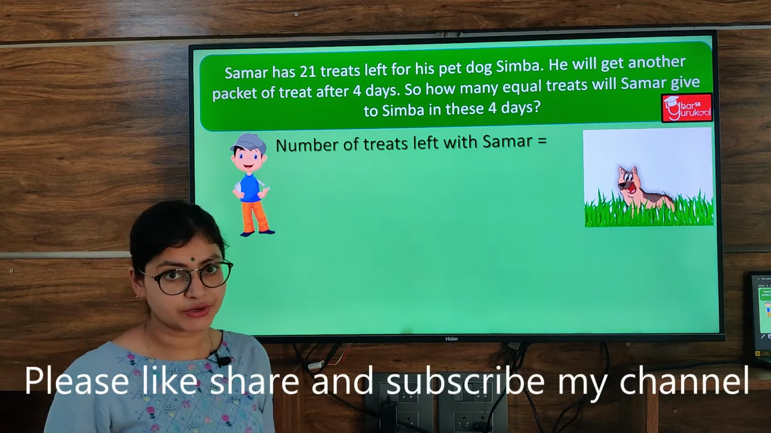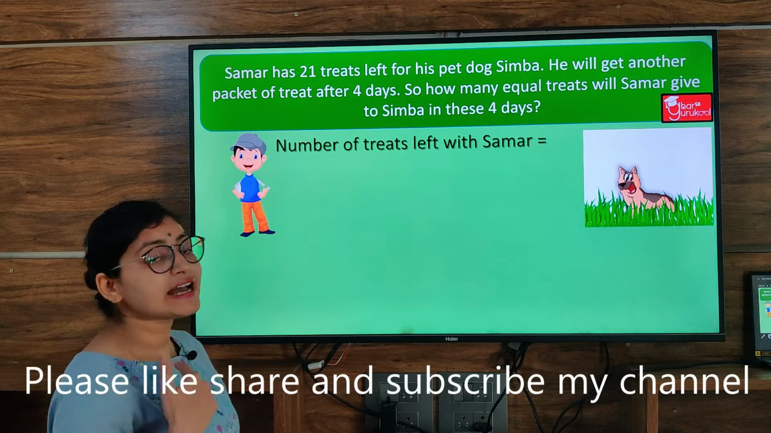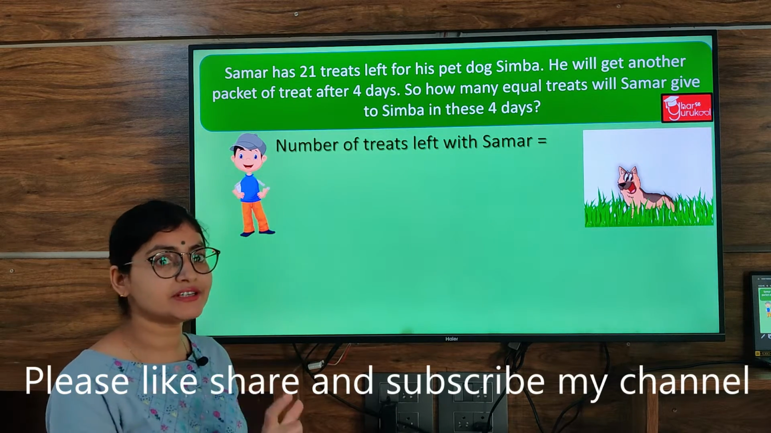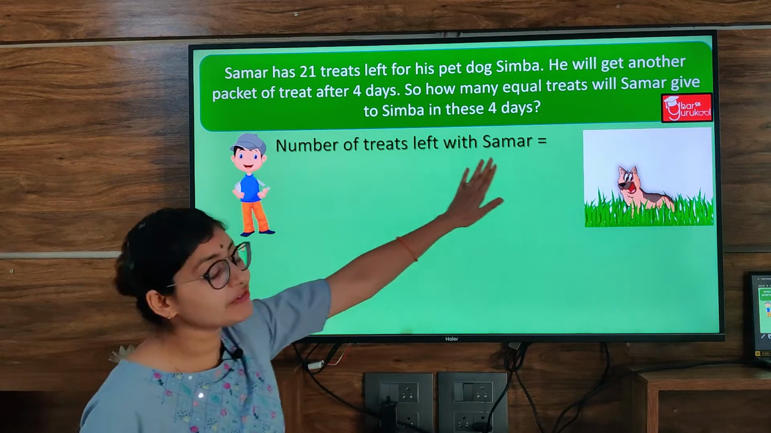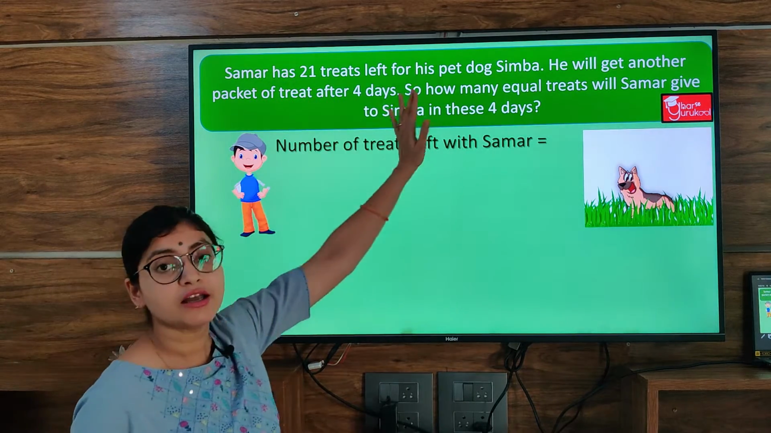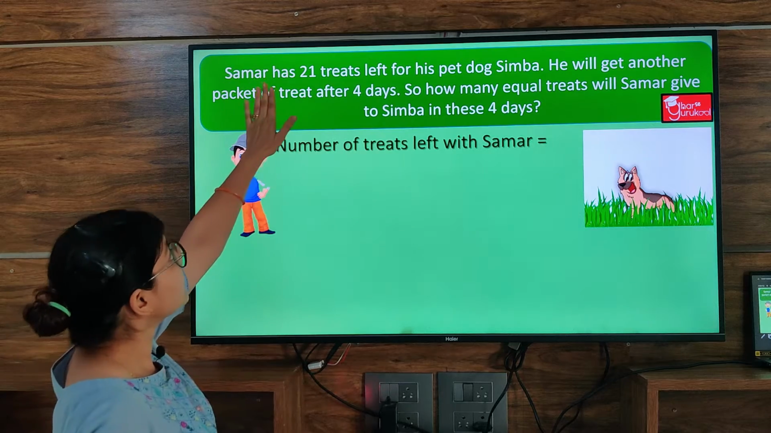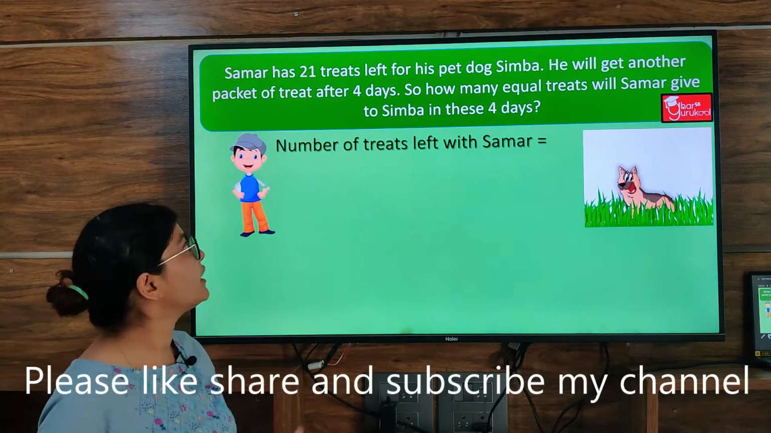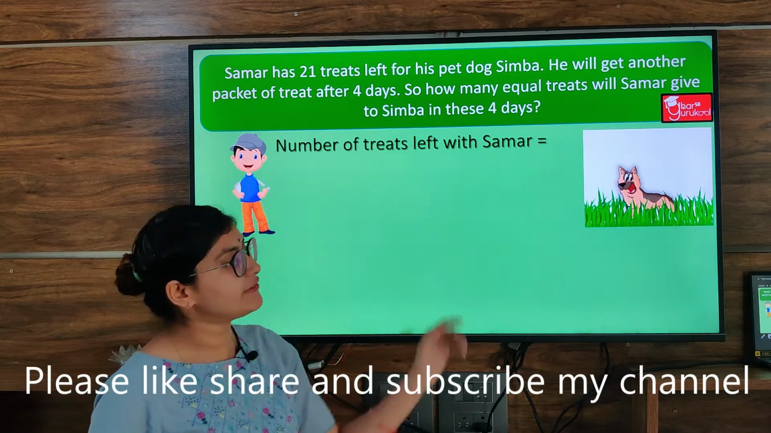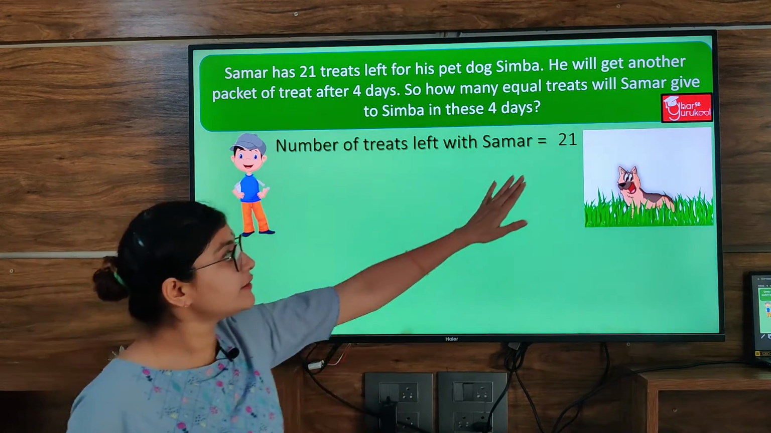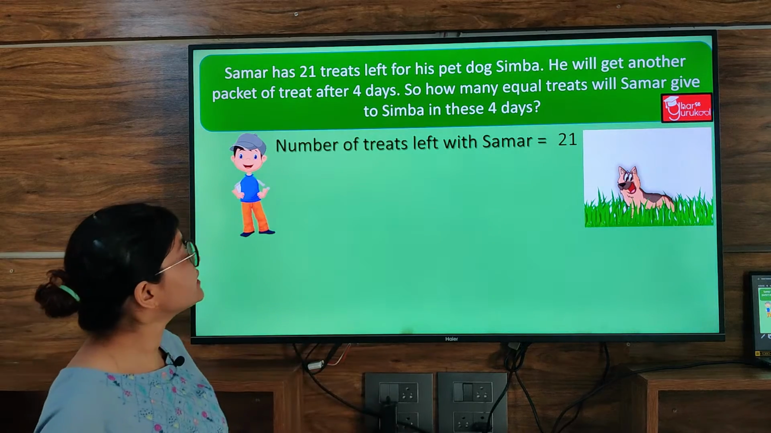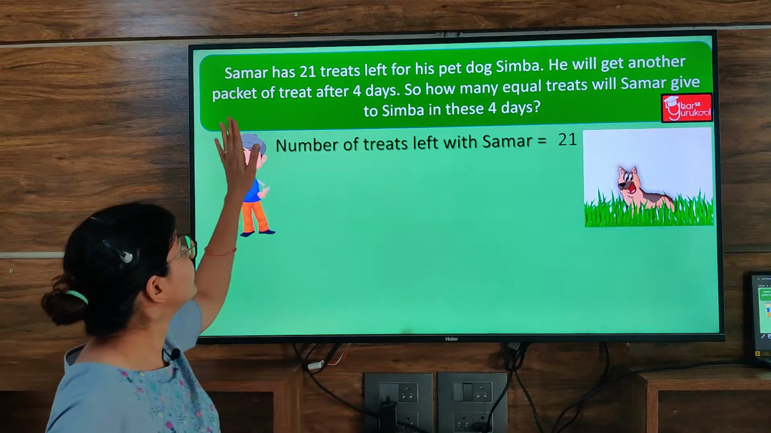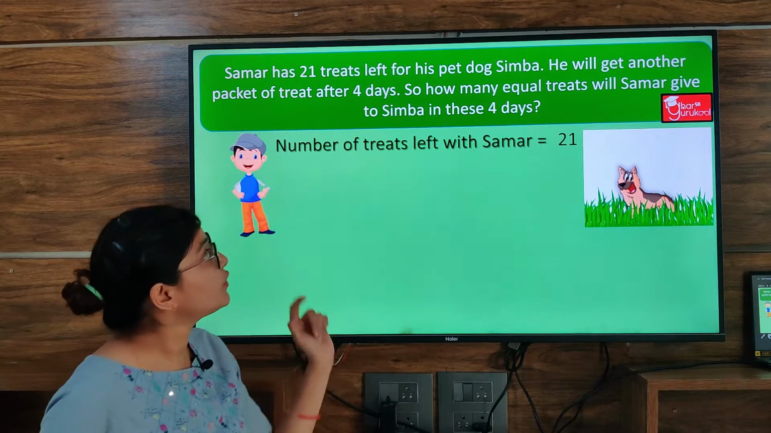Because it's a word story question, as I have already told you, the statement for a word story always comes from the question itself. Like the first line is, Samar has 21 treats left for his pet dog Simba. So the number of treats left with Samar is 21. In the second line we have, he will get another packet of treat after 4 days.